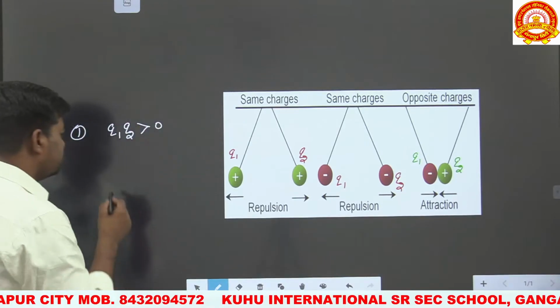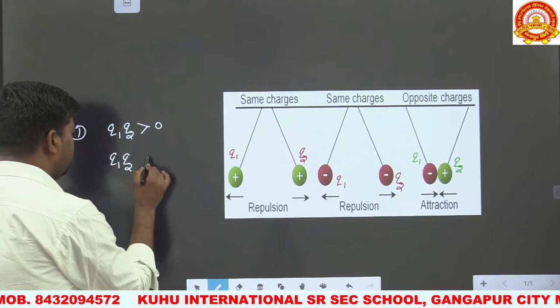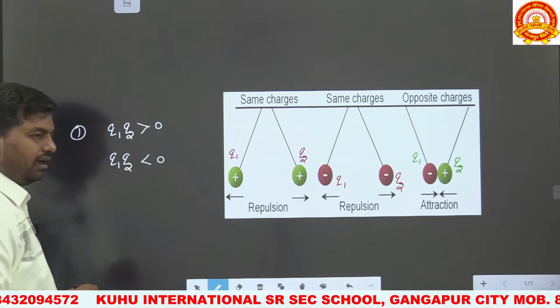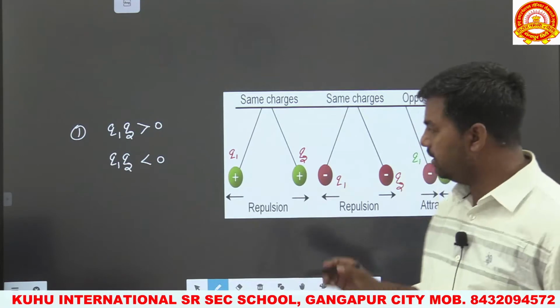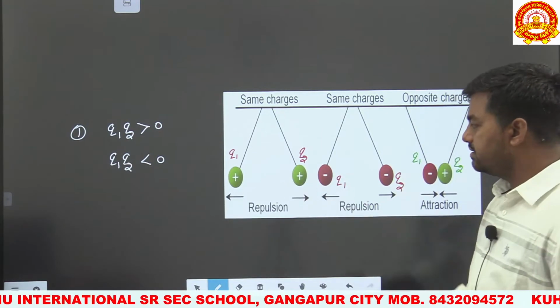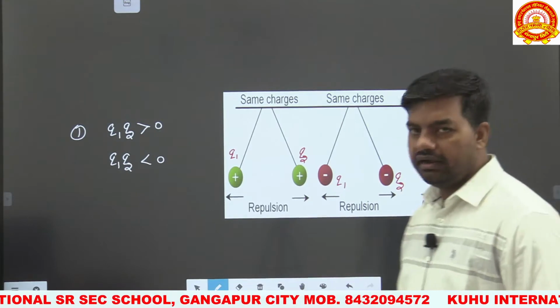While if q1 multiplied by q2 is less than 0, they will attract each other. Two charges of the same nature repel each other and two charges of opposite nature attract each other.